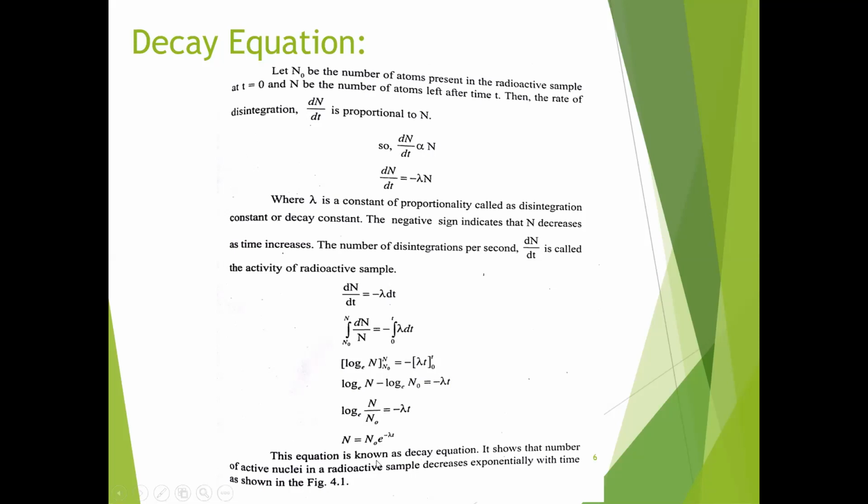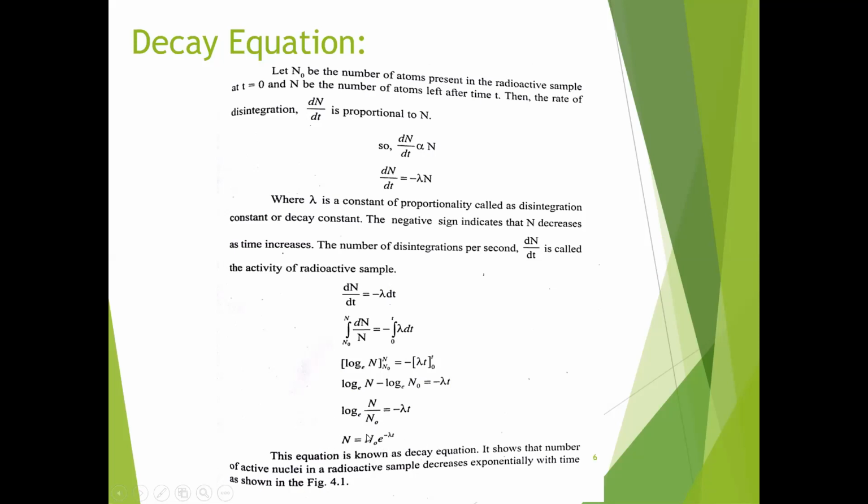Therefore log N minus log N0 equals minus lambda t. Therefore log e of N by N0 equals minus lambda t, which gives N equals N0 e to the power of minus lambda t.